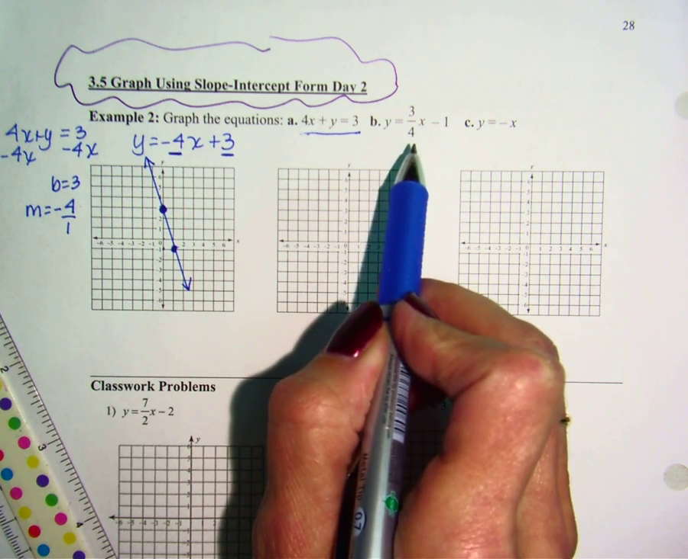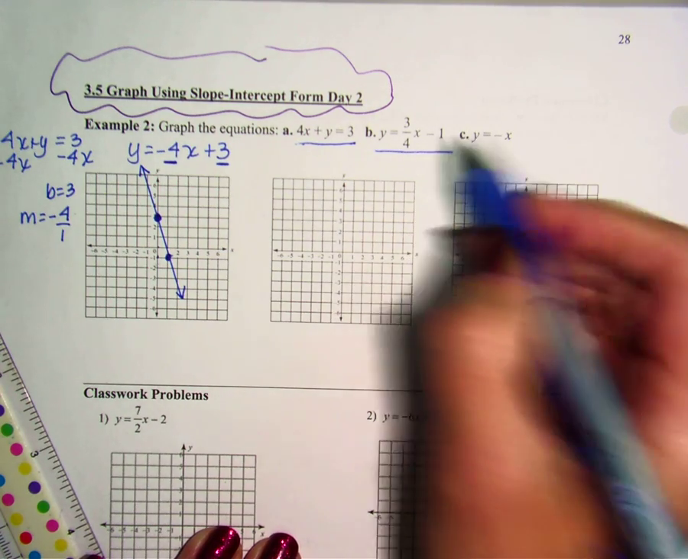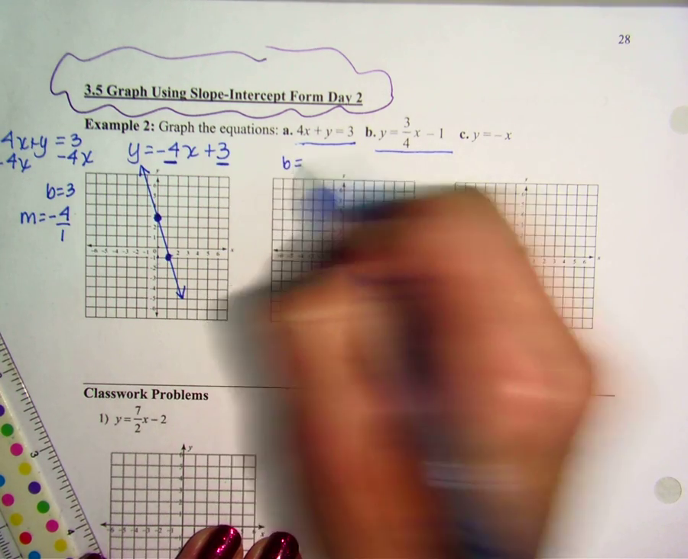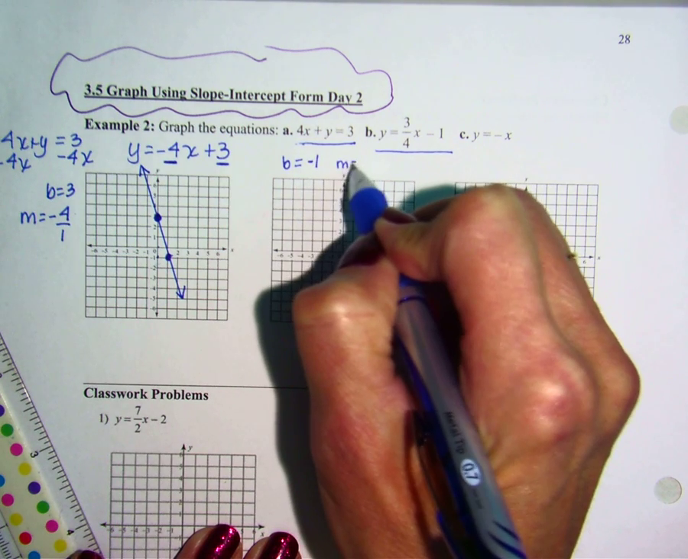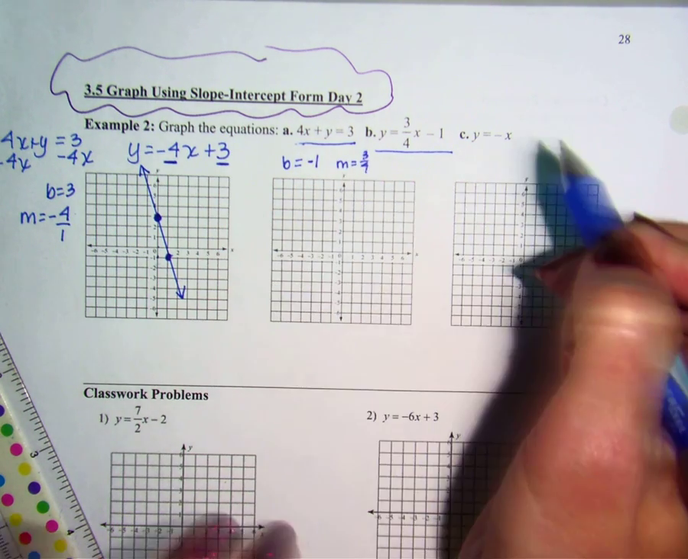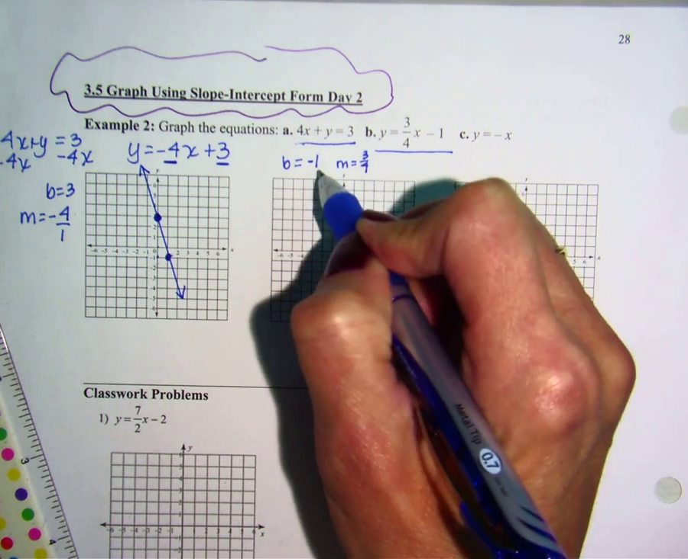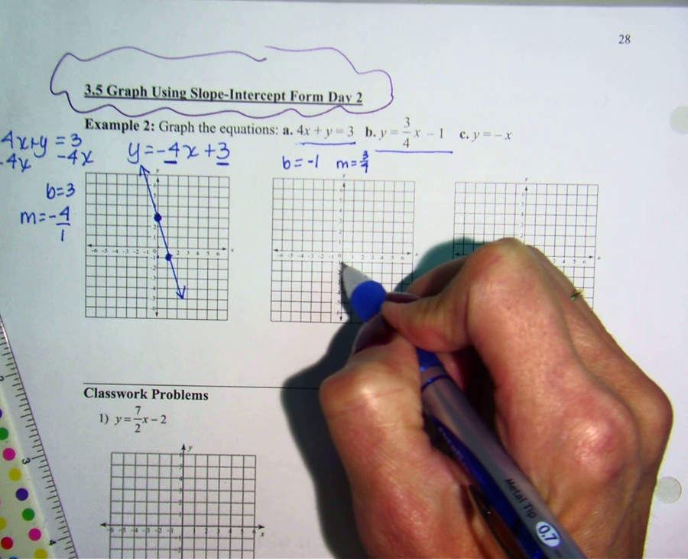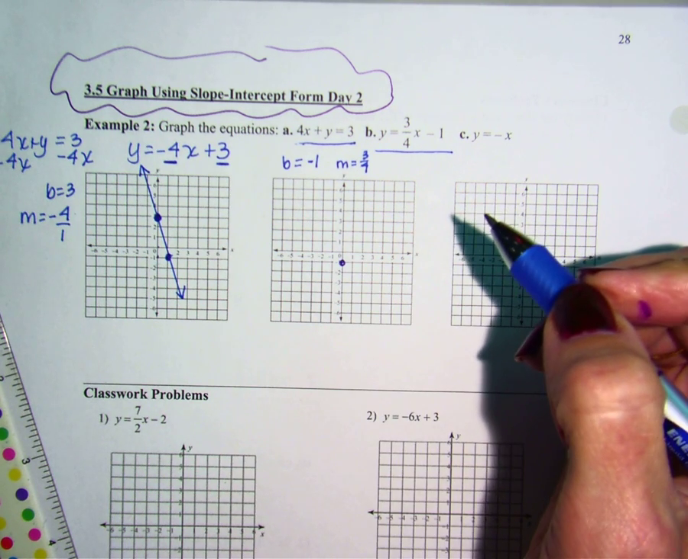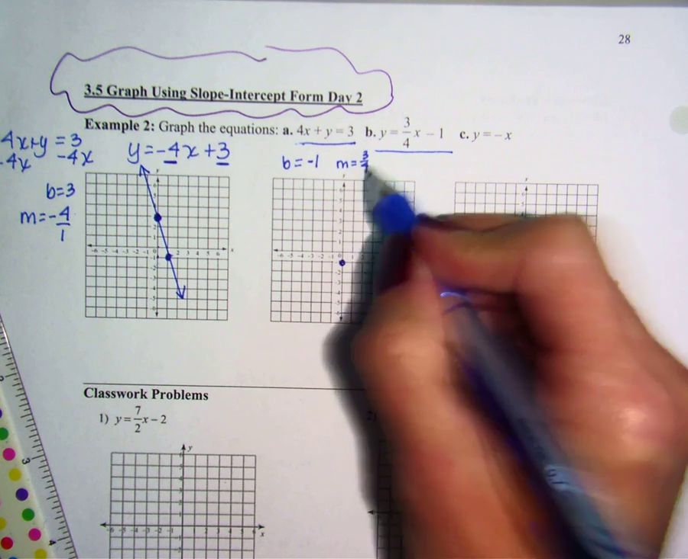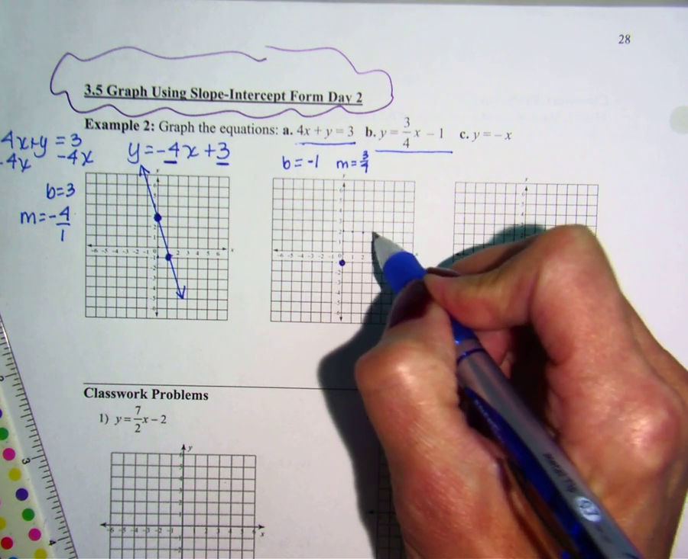The next one, which is b, is already in slope-intercept form. It's already solved. So my b value is negative 1, and my slope is 3/4. So I'm going to start at negative 1, begin at b, and then I have height over right or rise over run, however you want to think of the slope. So I go up 1, 2, 3, and over 1, 2, 3, 4.